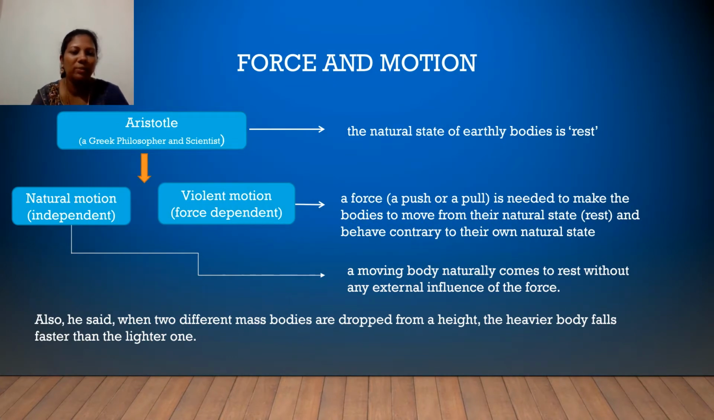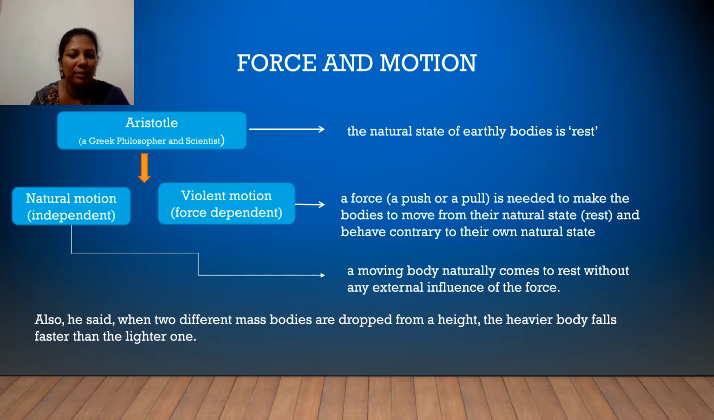Force and motion. Aristotle is a Greek philosopher and scientist. He said that the natural state of earthly bodies is rest. He proposed two types of motions. One is natural motion, the other one is violent motion. Natural motion is an independent motion and violent motion is a force dependent motion.